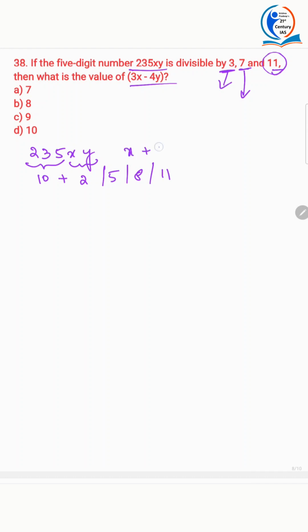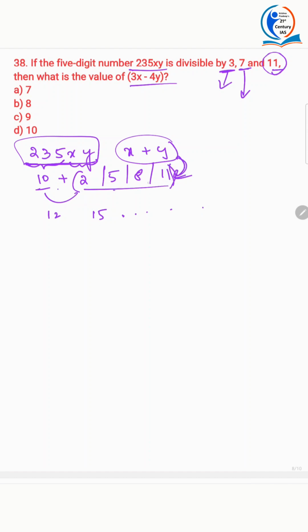Why? Because 10 plus 2 is 12, which is divisible by 3, and 10 plus 5 is 15, which is also divisible by 3. So x plus y should be 2 or 5 or 8 or 11.